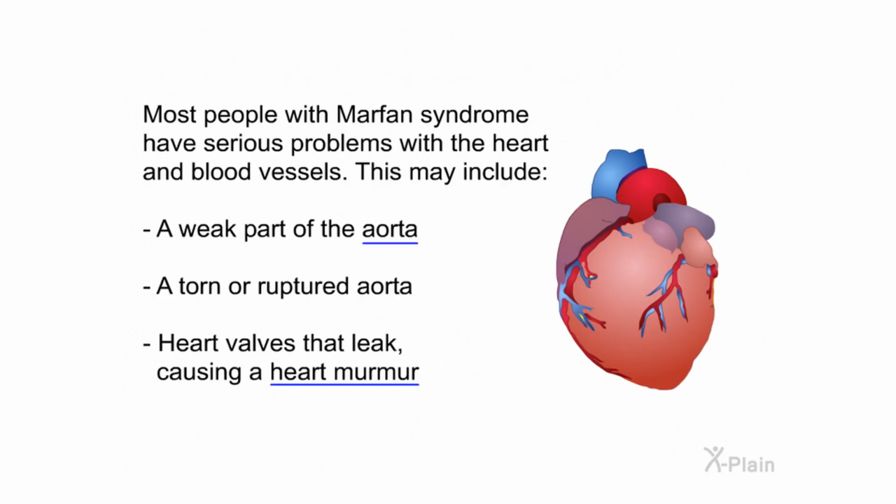Most people with Marfan syndrome have serious problems with the heart and blood vessels. This may include a weak part of the aorta, a torn or ruptured aorta, heart valves that leak, causing a heart murmur.